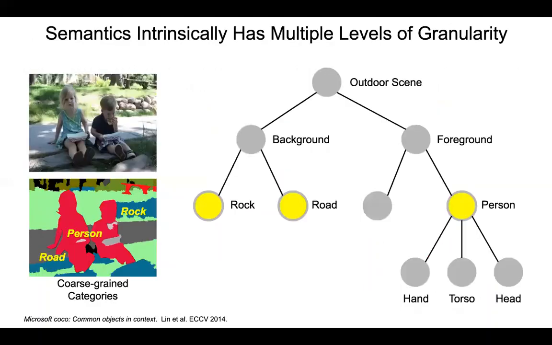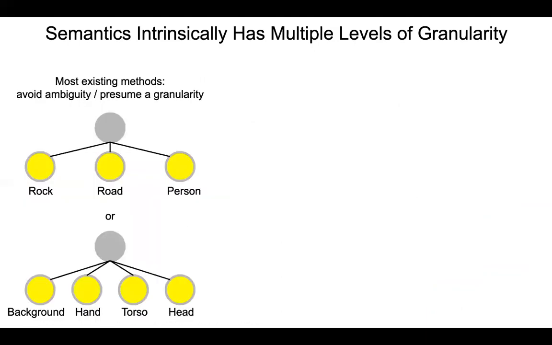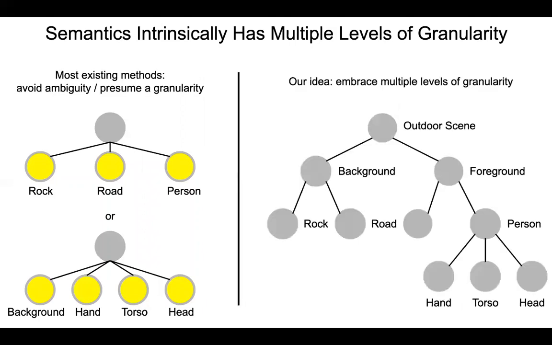However, semantics have multiple levels of granularity. For example, the left image can be parsed into coarse categories such as person, rock, and road. The image can also be parsed into fine categories such as human body parts. The question is, which level should the segmentation method target at? Most existing methods either ignore such ambiguity or just presume a single level of granularity. Instead, we embrace the ambiguity of granularity.